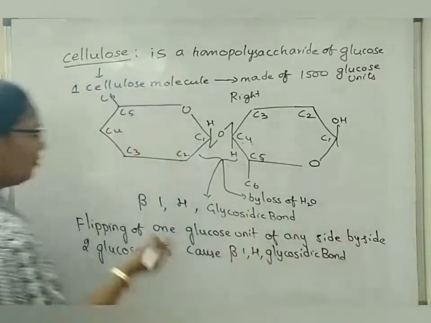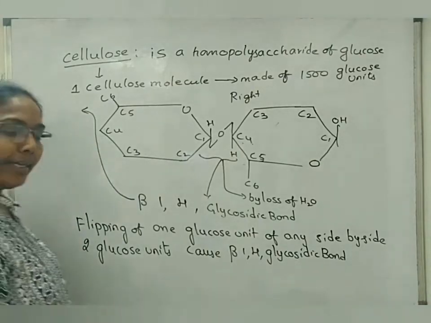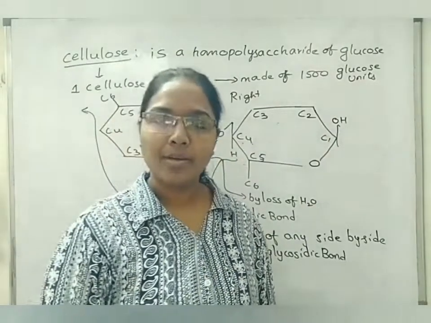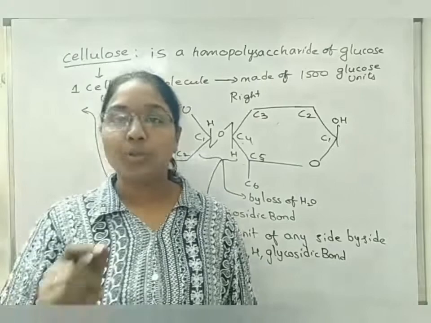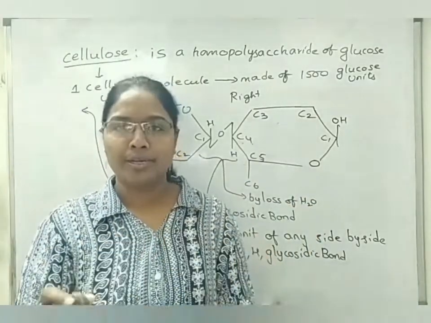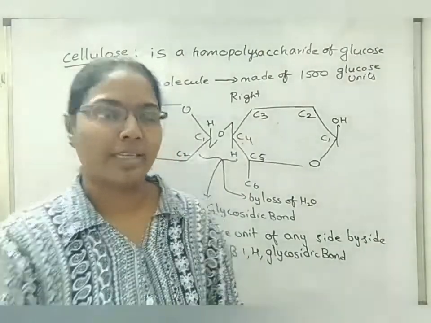Now, what are the uses of this beta 1,4 glycosidic bond? Beta 1,4 glycosidic bond gives rigidity to the cell wall and also tensile strength to the cell wall. What is meant by tensile strength? Though the cellulose molecule is stretched, it will not get torn or broken down. Such strength of the cellulose is termed as tensile strength.